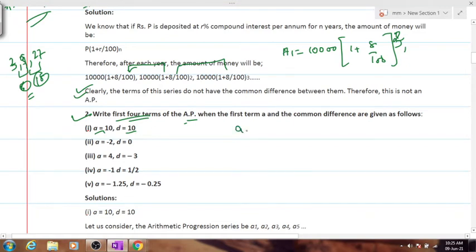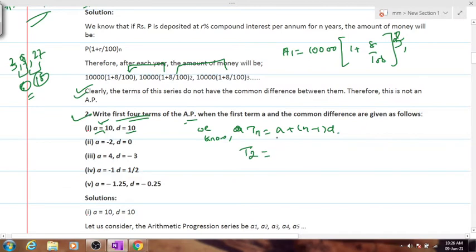So we know, first of all, you have to write Tn equals how much? A plus n minus 1 into D. Yesterday we taught only 3 formulas, right? So you have to calculate. The first term has been given to us, so no issues. You have to calculate the second term.